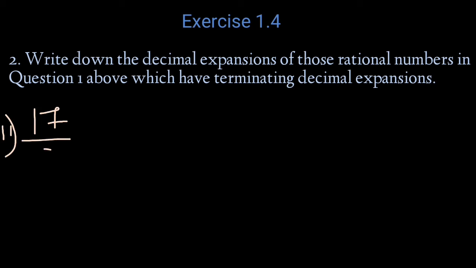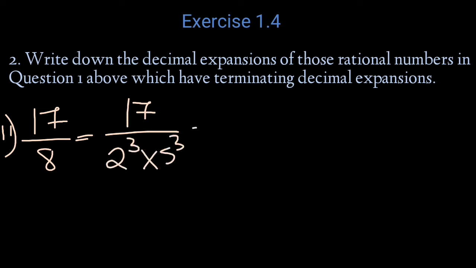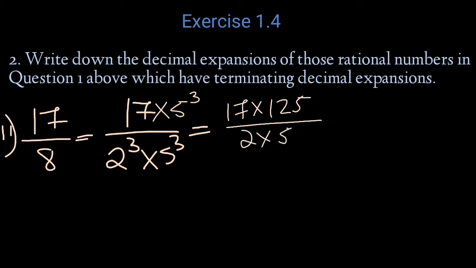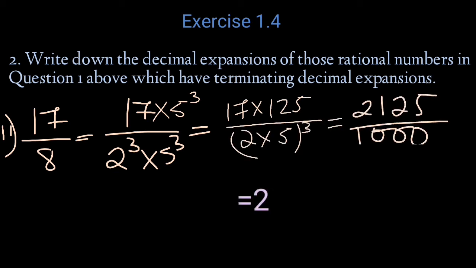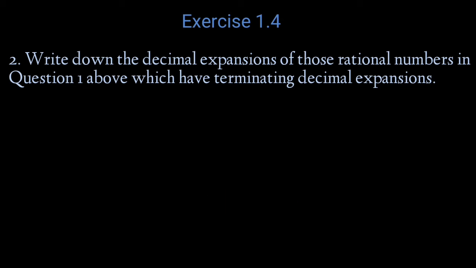Let's see the second one, 17 by 8. That is 17 by 2 raised to 3 into 5 raised to 3. That's equal to 17 into 5 raised to 3 by 2 raised to 3 into 5 raised to 3. So we get 17 into 125 by 2 into 5 raised to 3, which is 2125 by 1000. That's equal to 2.125.